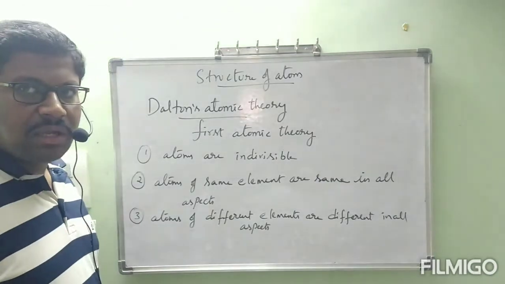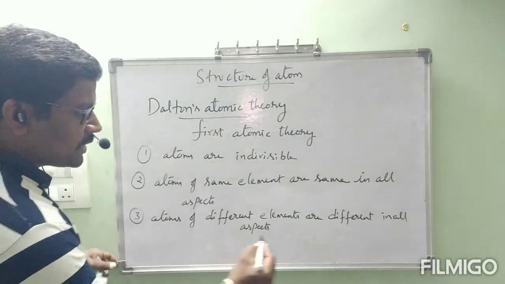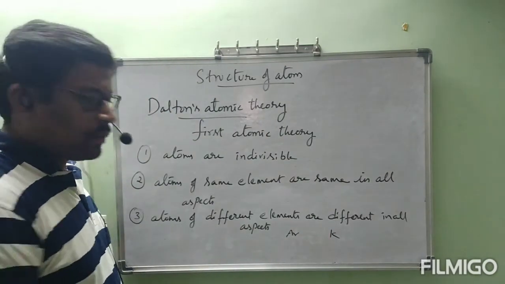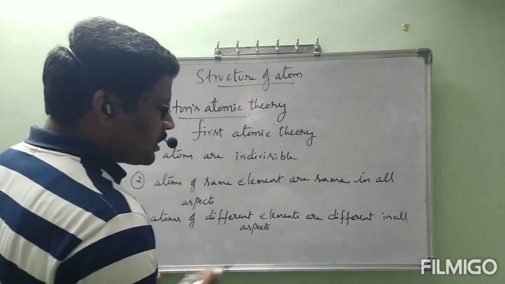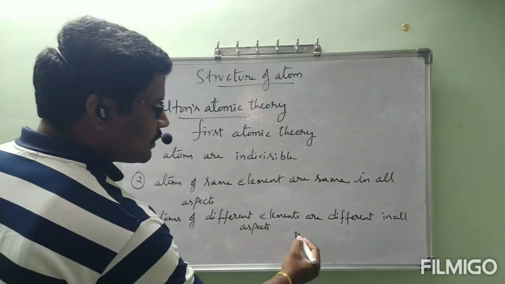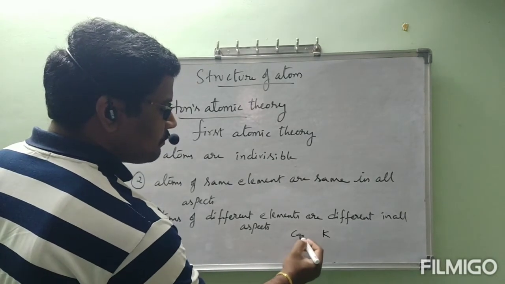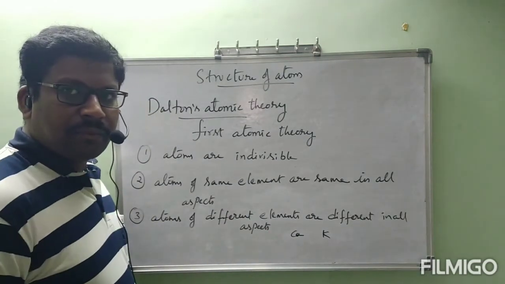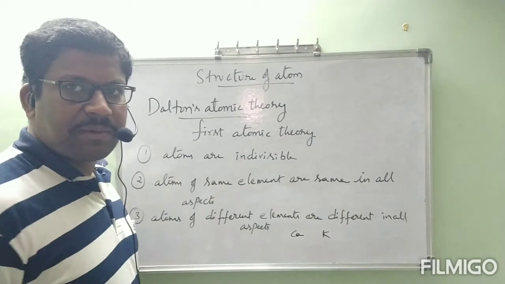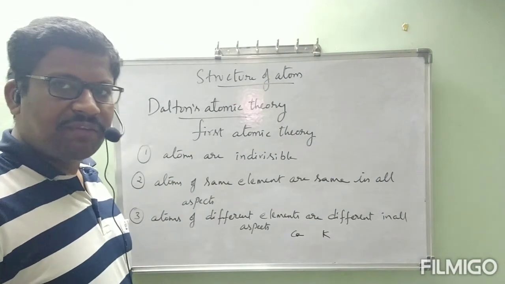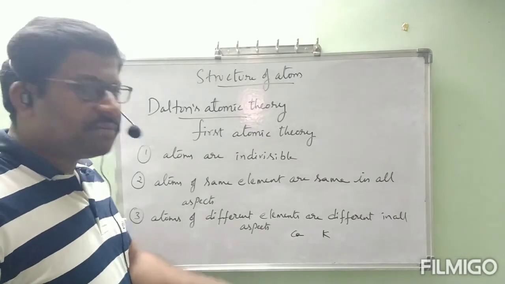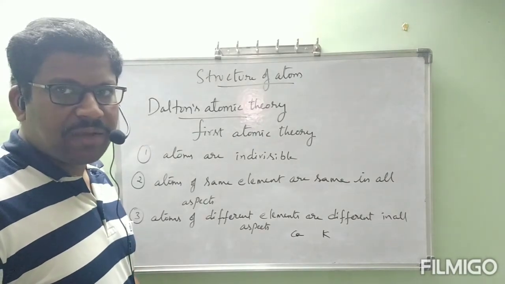The meaning of this is, if you take different elements like argon and potassium, at that time the inert gas argon was not there, no? Okay. Calcium and potassium. If you take a calcium atom, that is completely different from a potassium atom, completely, physically and chemically. Definitely, calcium reacts with oxygen to form calcium oxide, CaO.